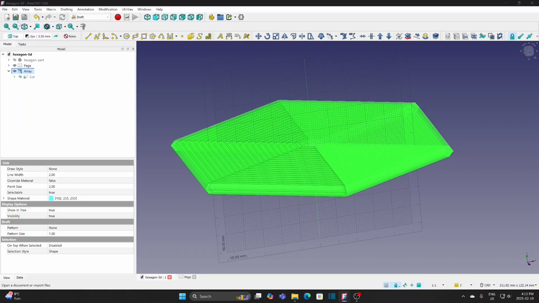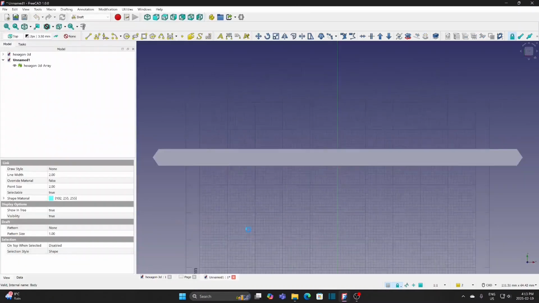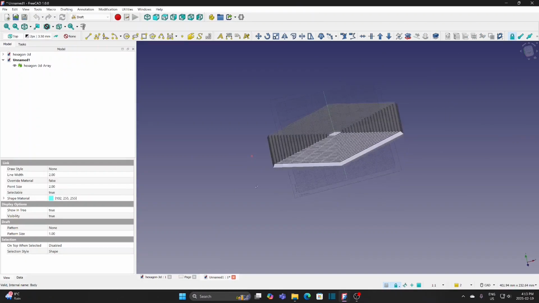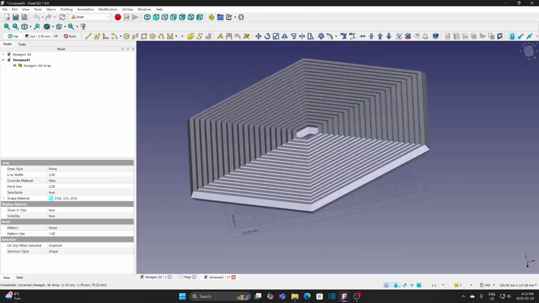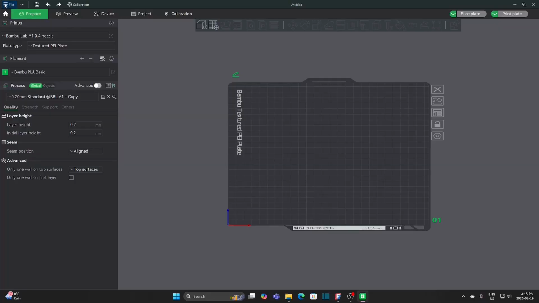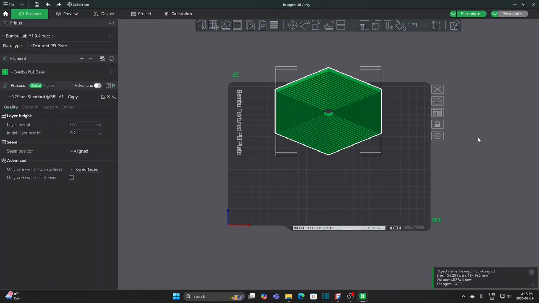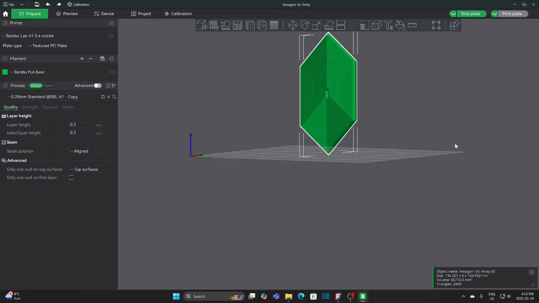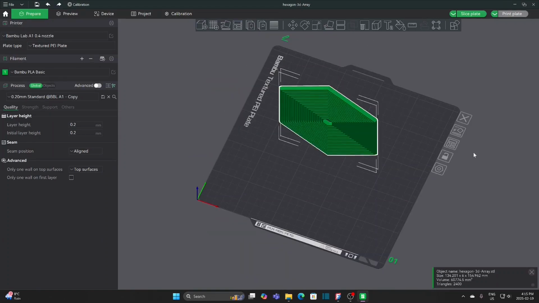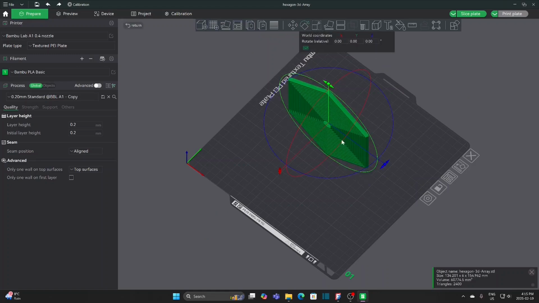Open the STL file just exported. This file is ready for 3D printing now. As I use Bamboo Lab 3D printer, so open Bamboo Lab Studio to import the file. Rotate X by 90 degrees.